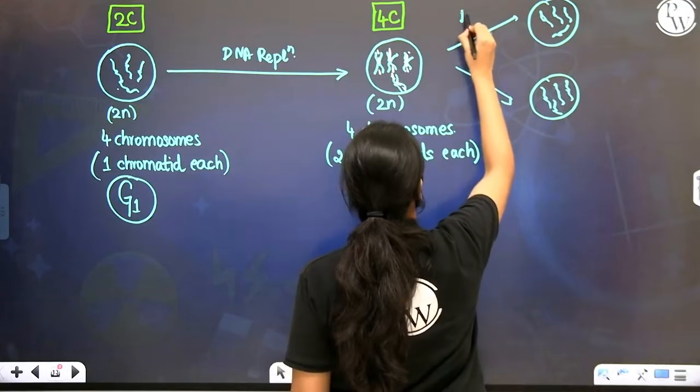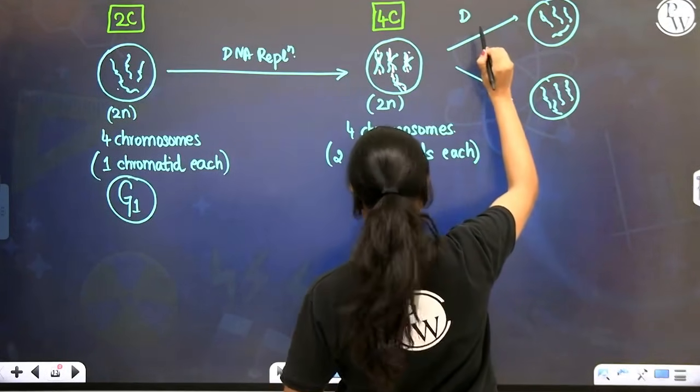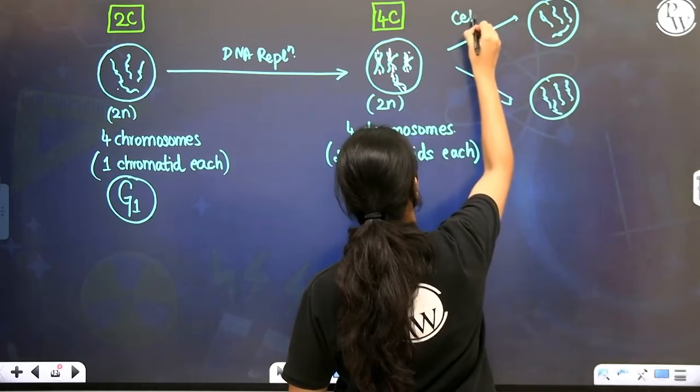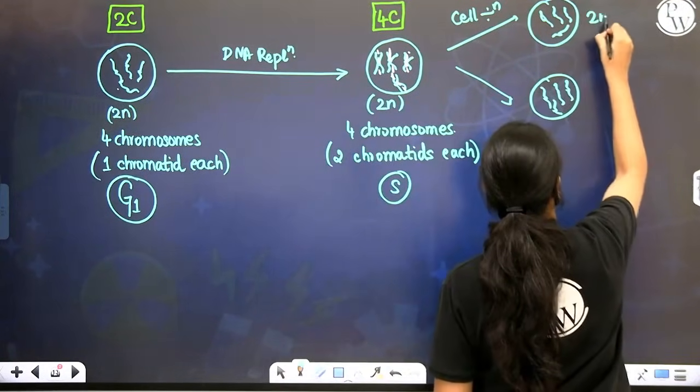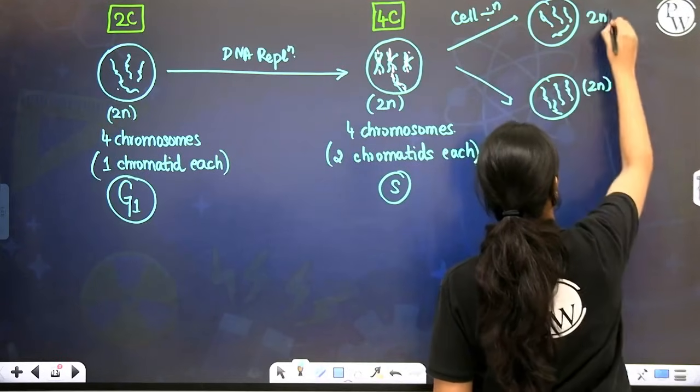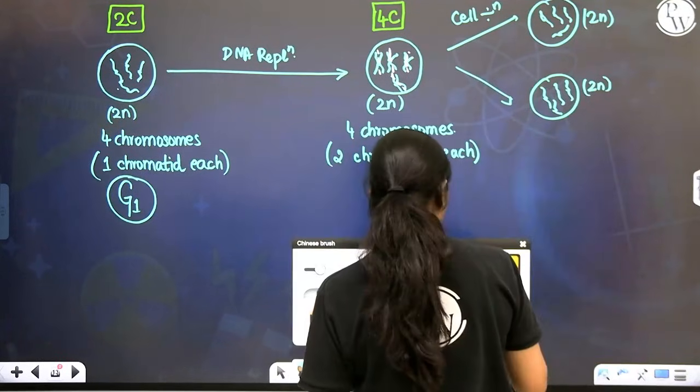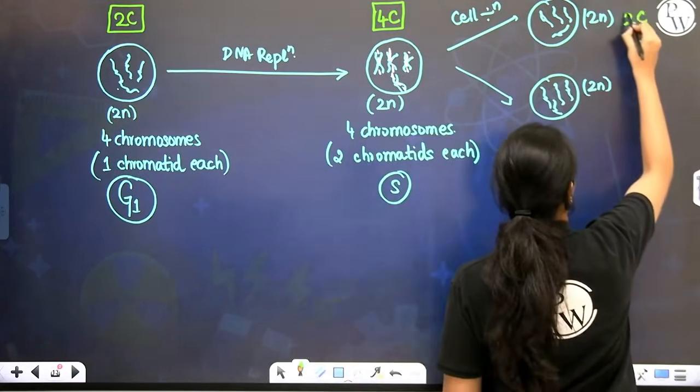After cell division, you will get this, where each cell is diploid and back to 2C condition.